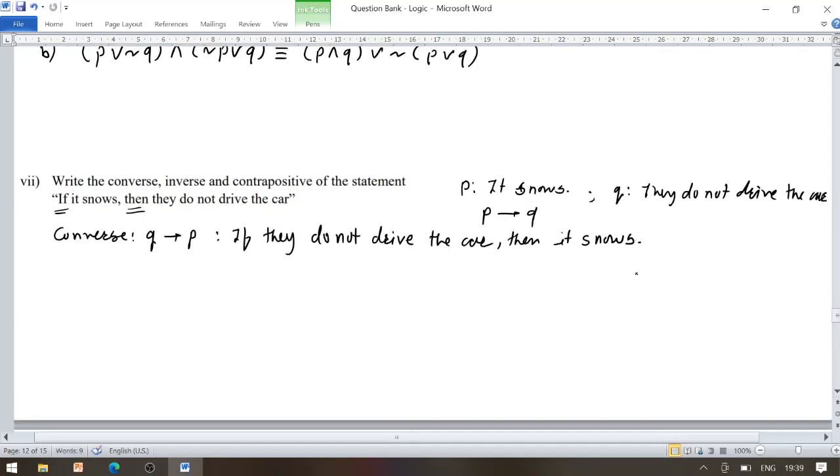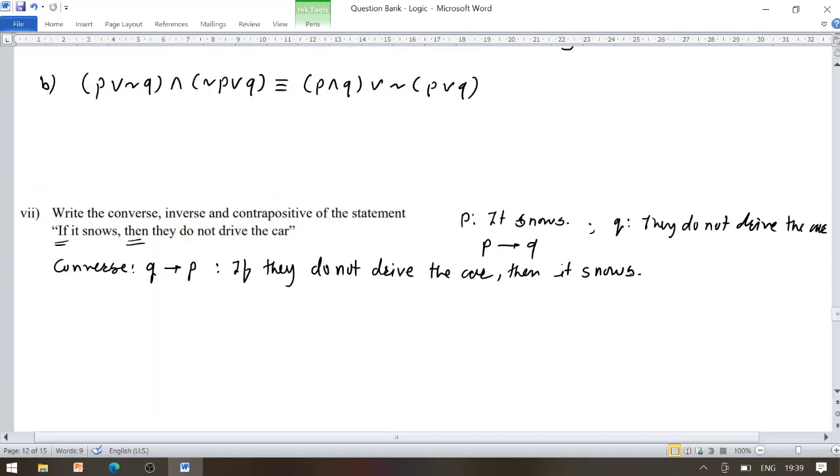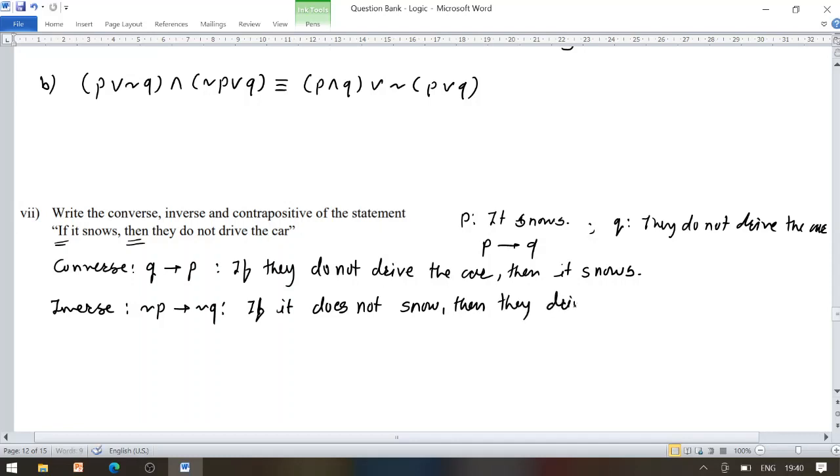Now look at the next one. For finding the inverse of the given conditional statement, we have negation P conditional negation Q. So if it does not snow, then, look once carefully, do not drive the car: negation of negation becomes the original statement, then they drive the car.